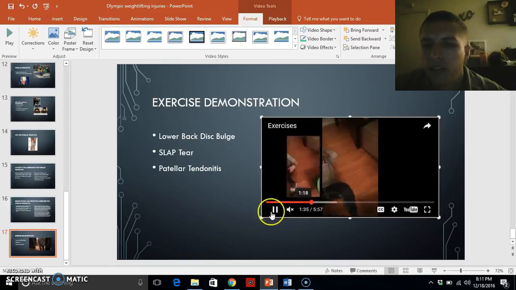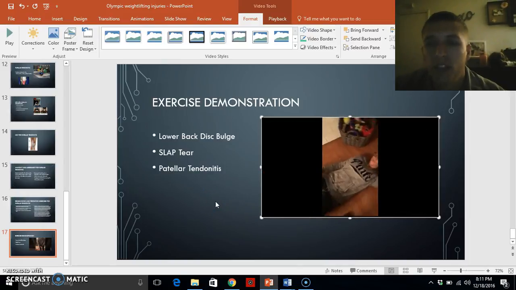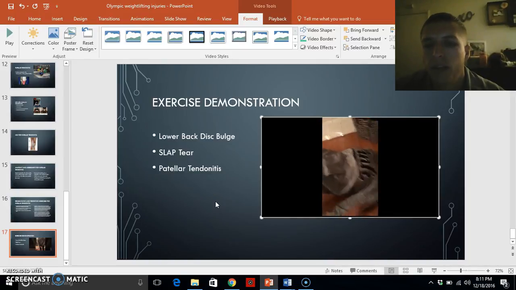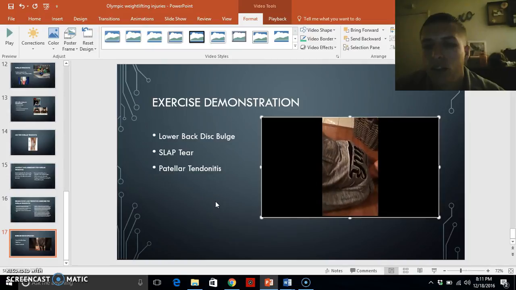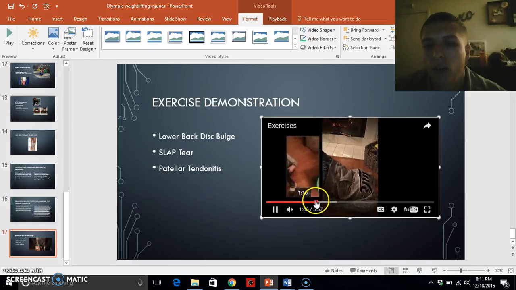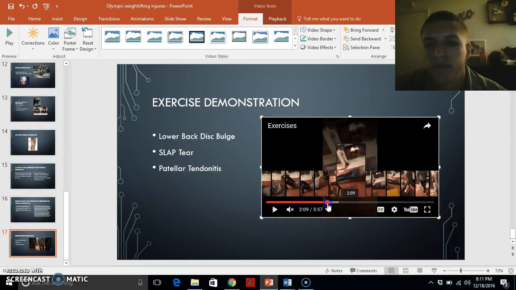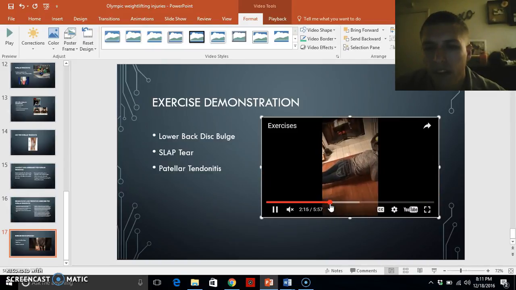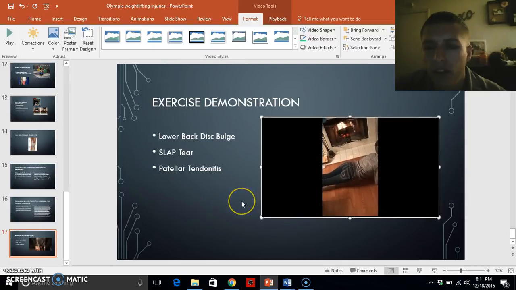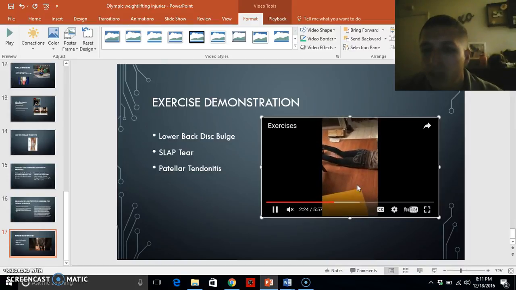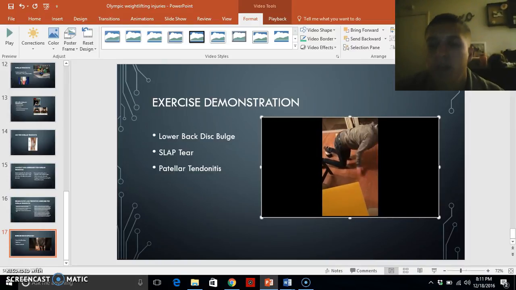Our next one, as she's laying back down, same position as the pelvic tilt, but this is going to be a bridge. What we're doing is bringing our hips up and then leaving our shoulders intact, and this is going to strengthen our core here. Here we have a plank hold. She's going to hold that and just tighten up the core. You want to make sure that her buttocks and hips do not fall down and cause a hyperextension of the back.